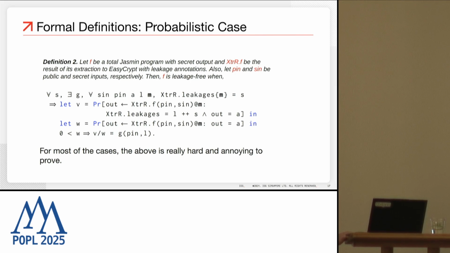The important thing here is that for most of the cases, this definition is really annoying to prove because it's existential in this computation of the conditional probability. So for most of the cases, it would be hard to apply. But the good thing about this definition is that it's inspired by probabilistic non-interference, so it has really clear semantics.